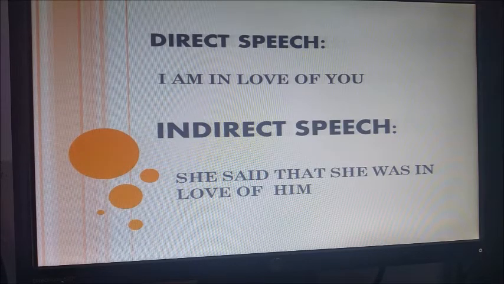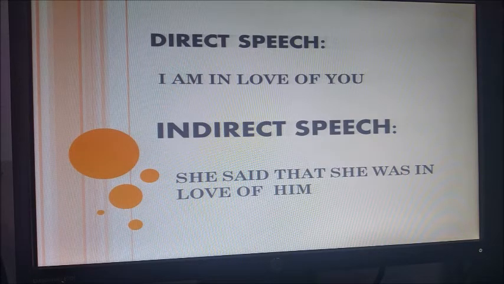I am in love of you. Imagine that in this room I am with a girl and I say, I am in love of you. But on the other side of the door, there's another girl, and she says, oh, he said that he was in love of her. That is the indirect speech.